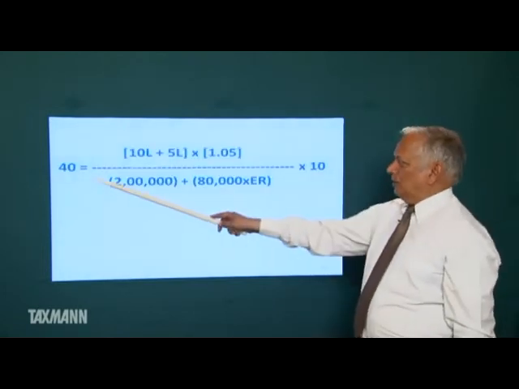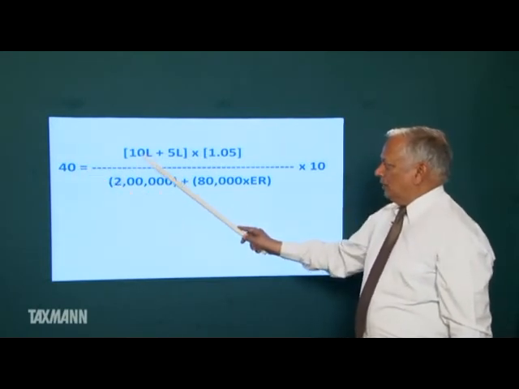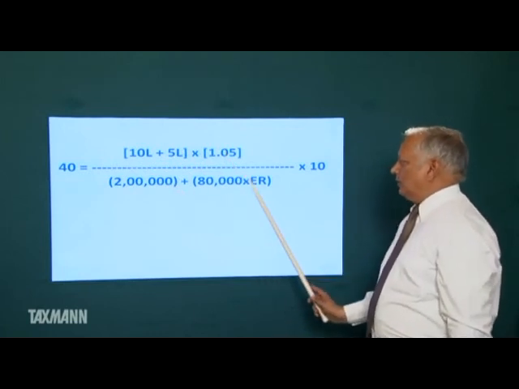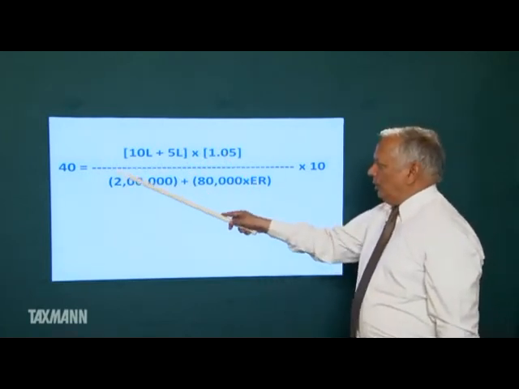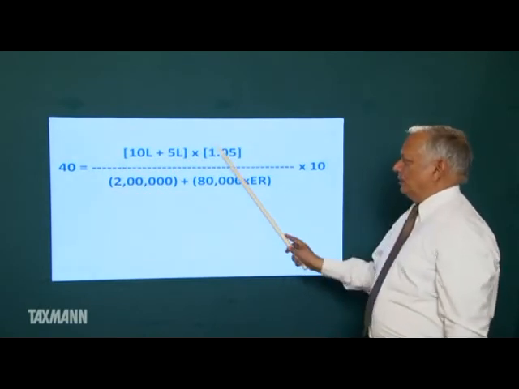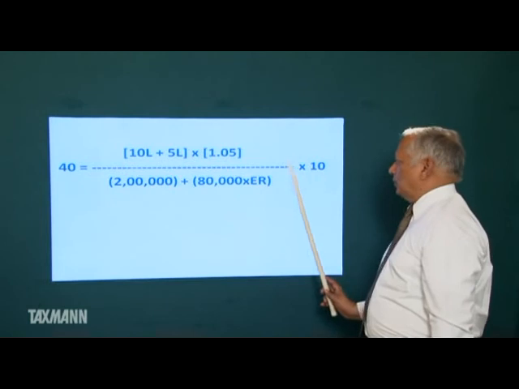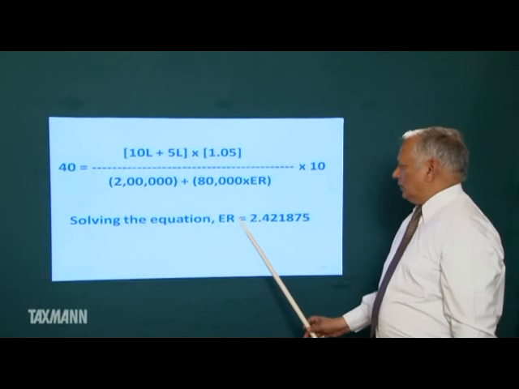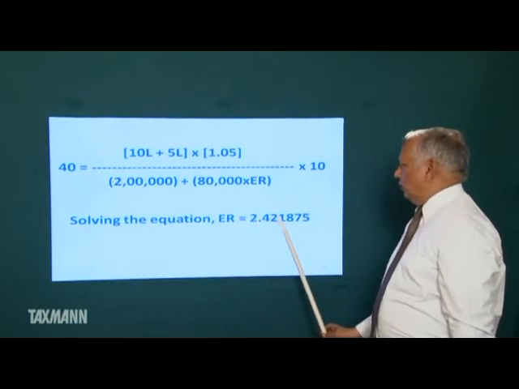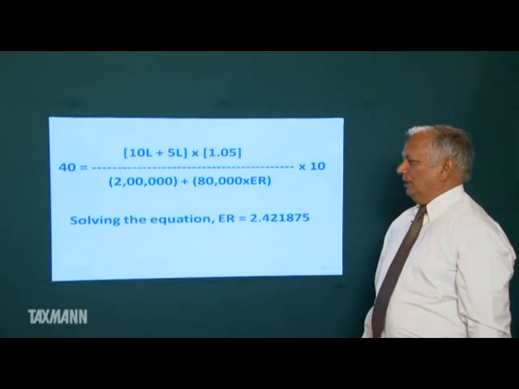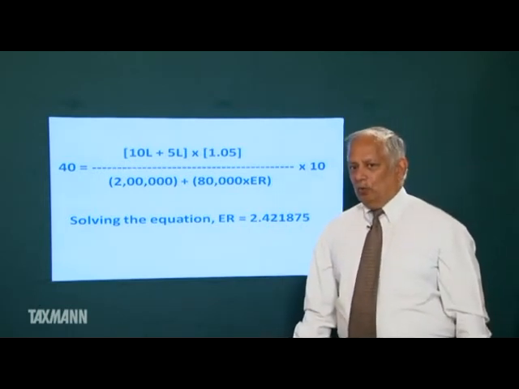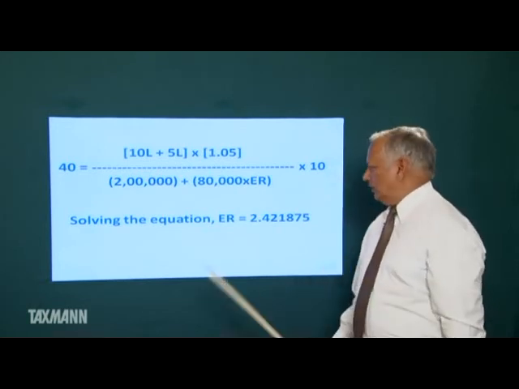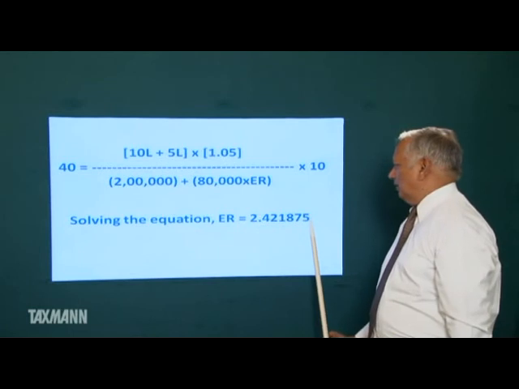At present, our market price is 40. This will be the total earning of the two companies including synergy gain. This will be the number of shares in the two companies. So, this will be the EPS of the combined business multiplied by the price earning ratio given in the question, 10. It should be equal to 40. Solving the equation, we get that the exchange ratio is equal to 2.421875. That is, we can issue a maximum of 2.421875 shares for one share of B.